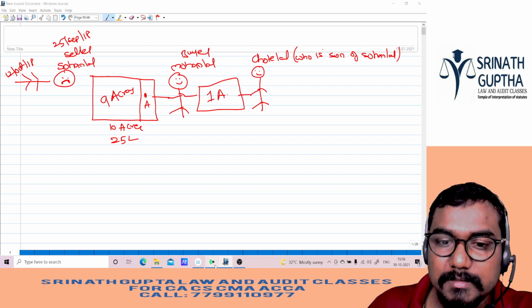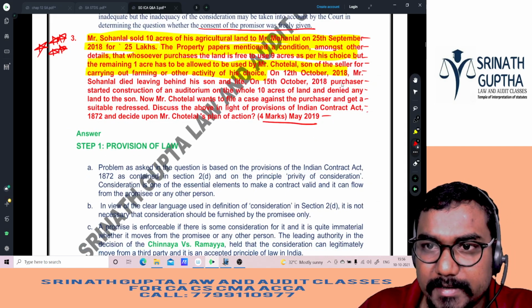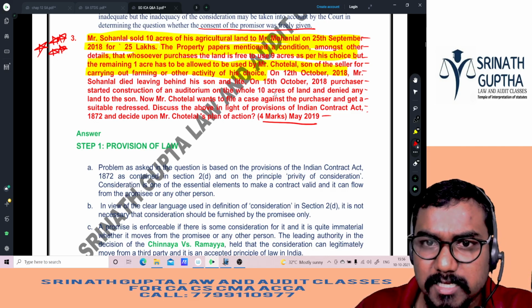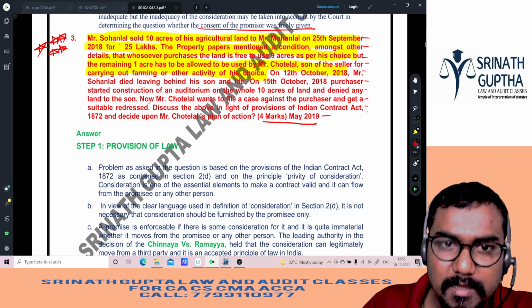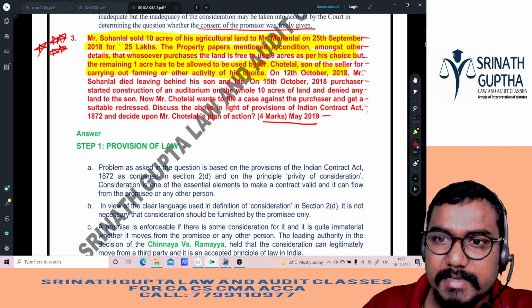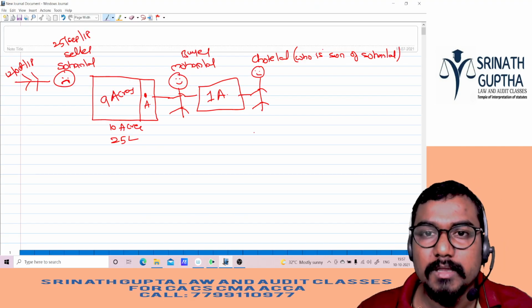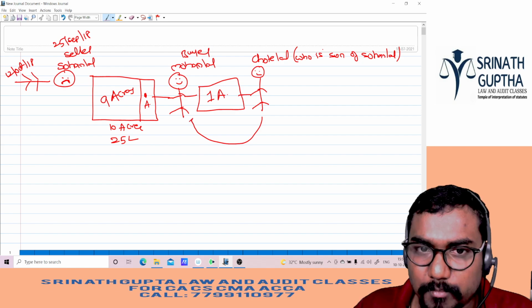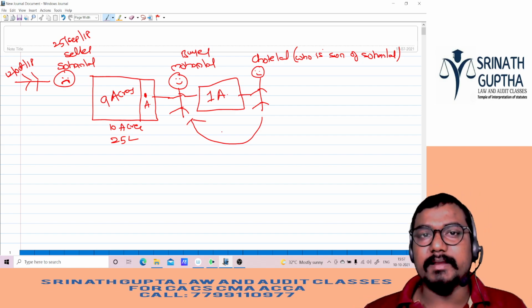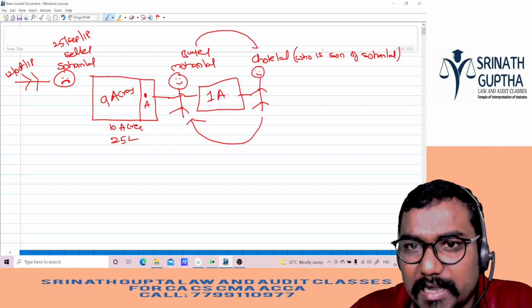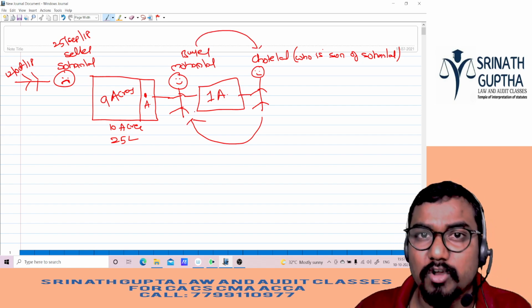Right, beta? 10 acres of the land for construction of an auditorium for the whole of the land. Denied any land to his son. Now Mr. Chotelal wants to file a case against the purchaser to get suitable redressal. Discuss. So now Chotelal wants to file a case against Mohanlal to get 1 acre of the land. Mohanlal is saying that if I give you 1 acre of land, what will you give me in return? Nothing. No consideration, no contract.